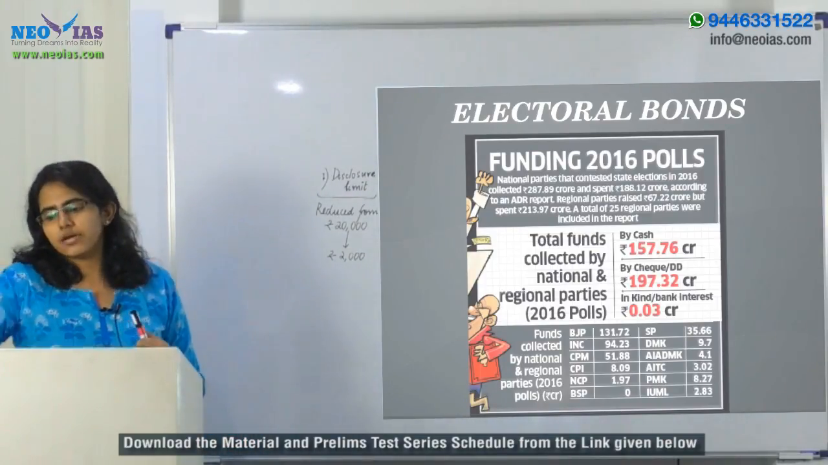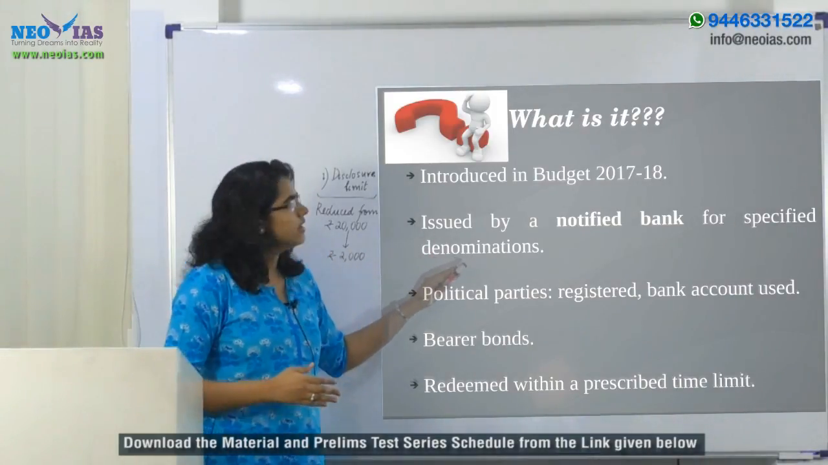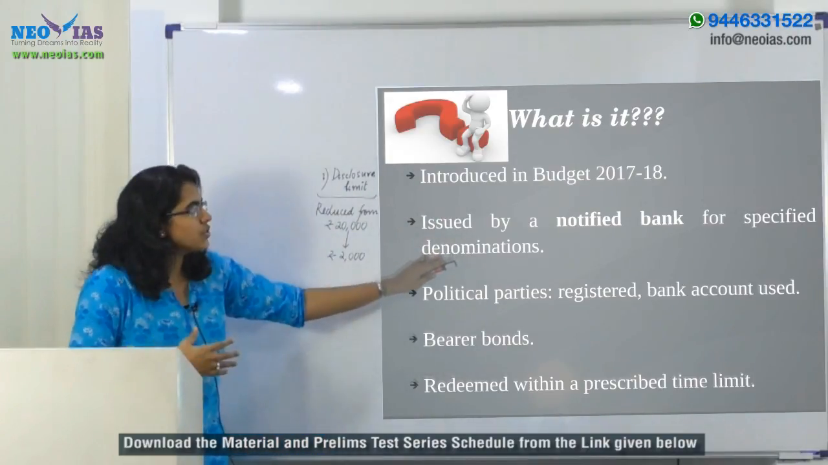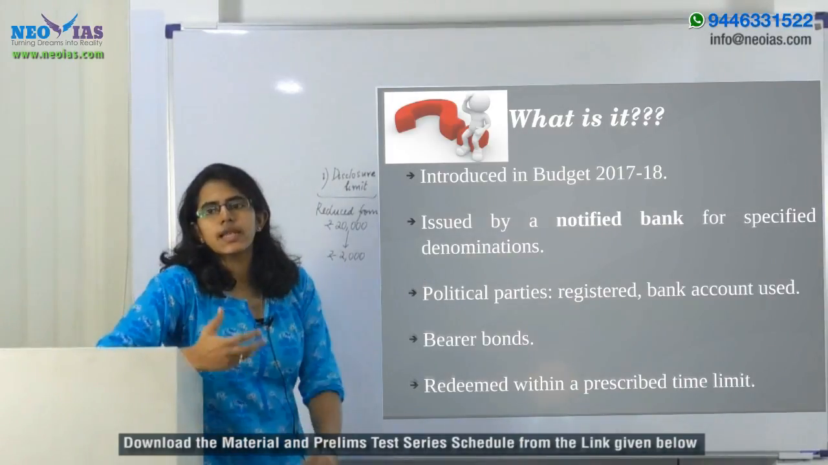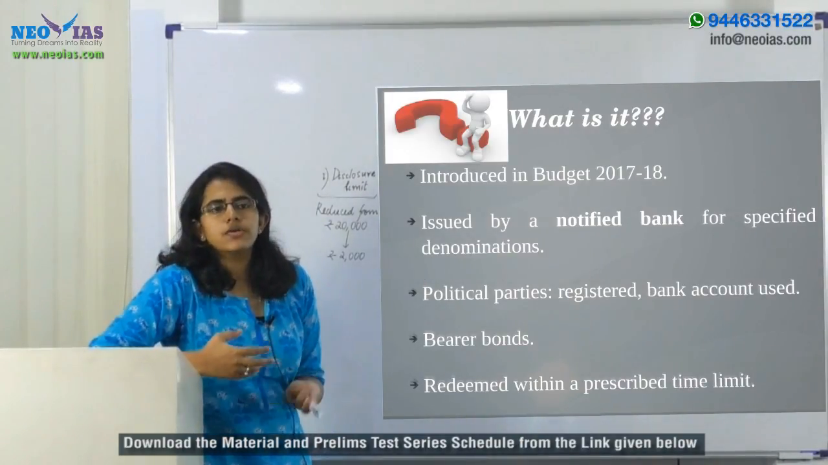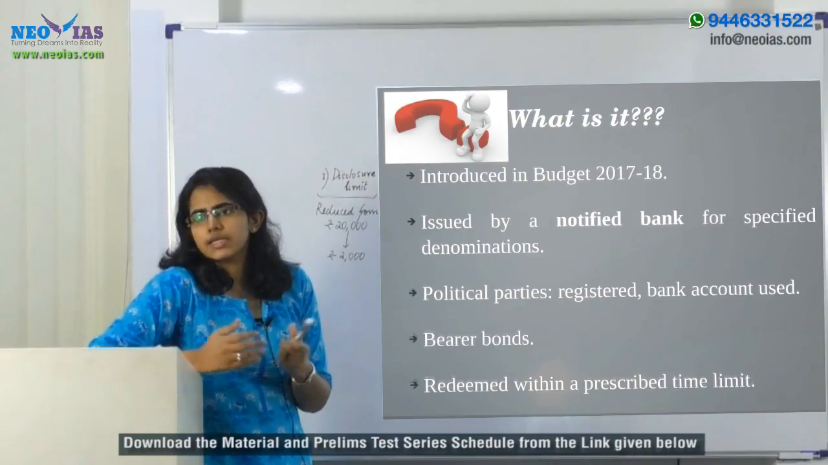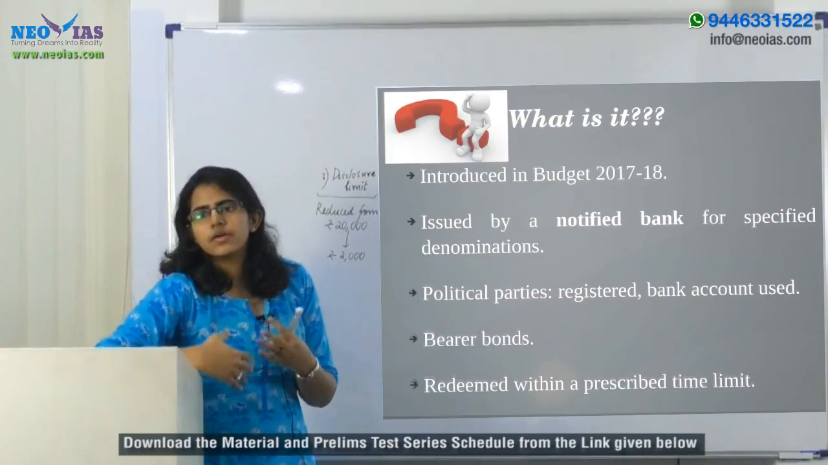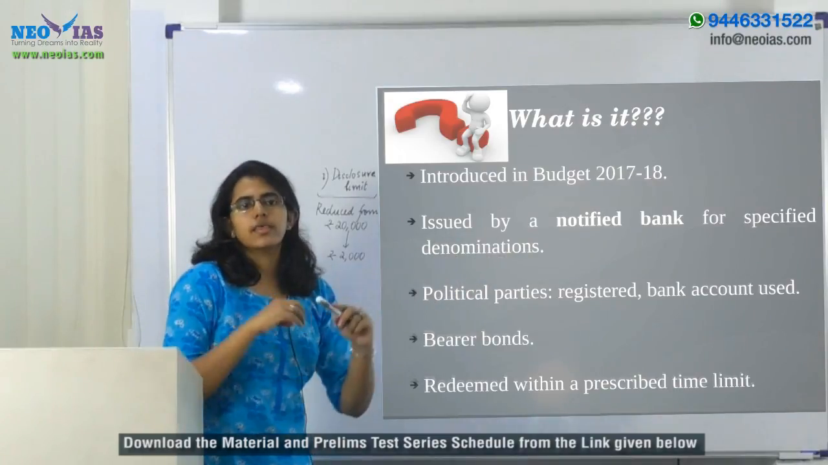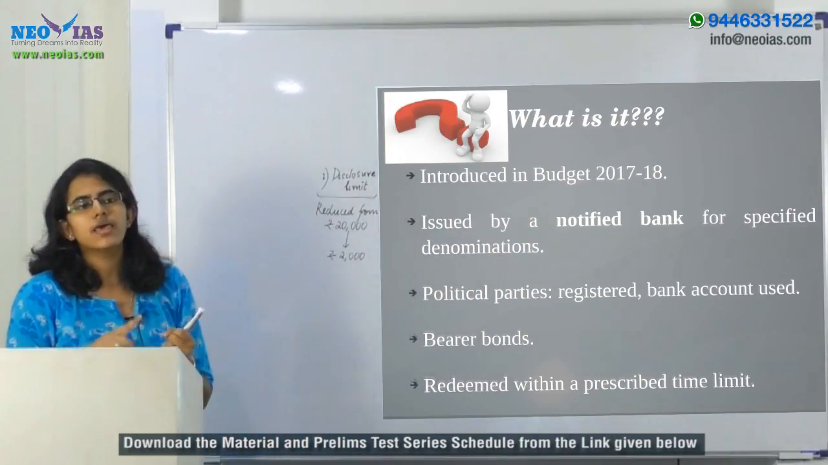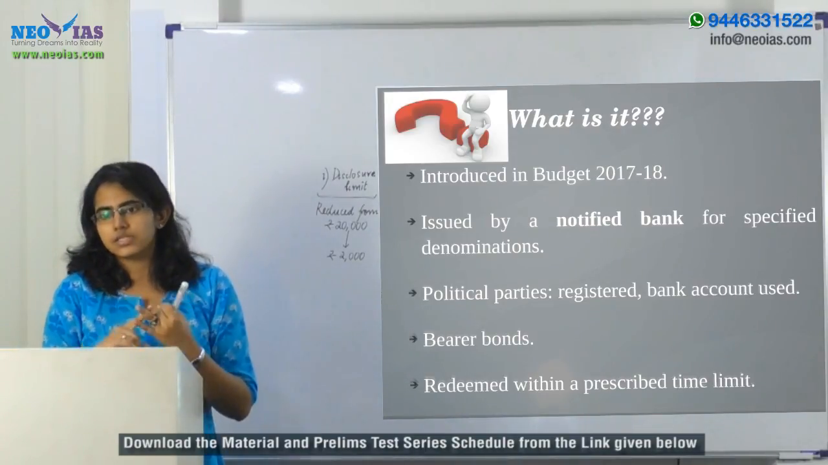Now what is this electoral bond? It is a bond that was introduced in budget 2017-18, and it is issued by a notified bank for a specified denomination. How does this electoral bond work? Suppose a donor, which can be an individual or an organization or a company, wishes to donate a certain amount to a political party. The donor will approach this notified bank and purchase the electoral bond, and the payment has to be done either by check or in a digital mode only.